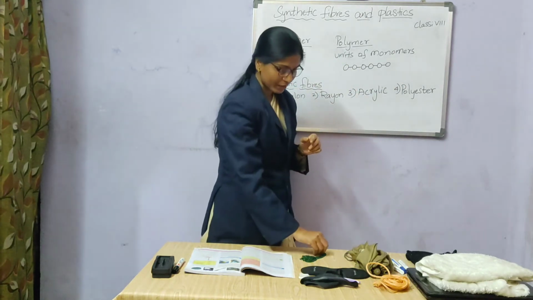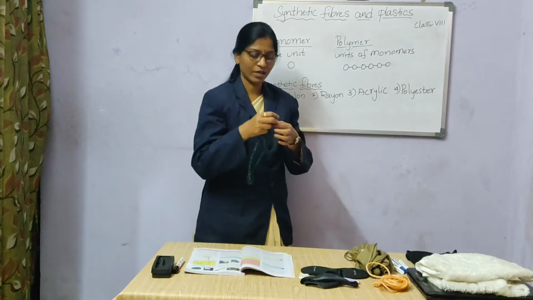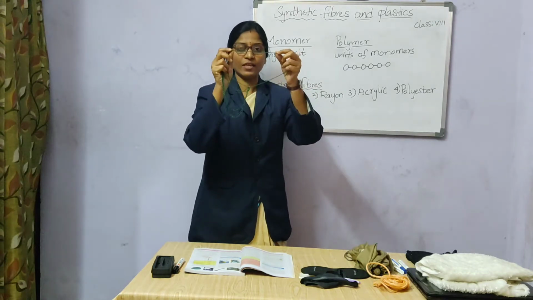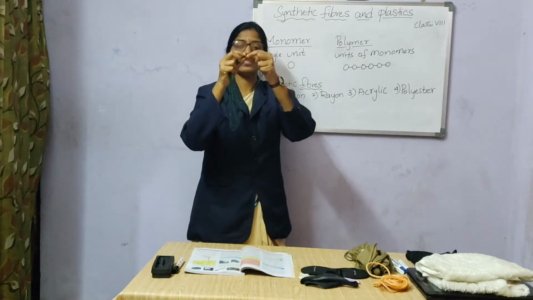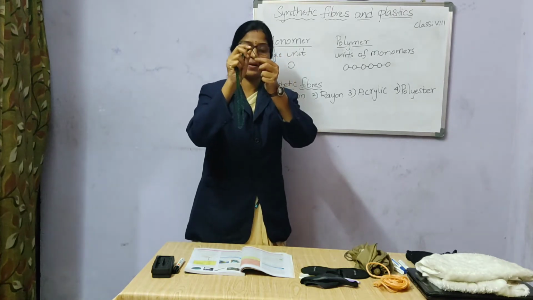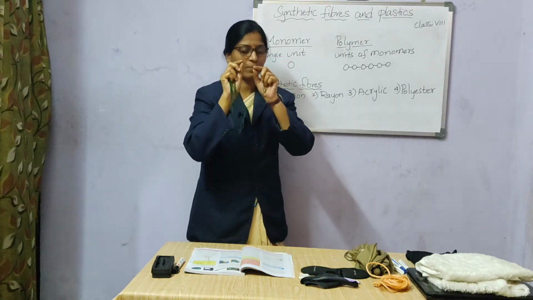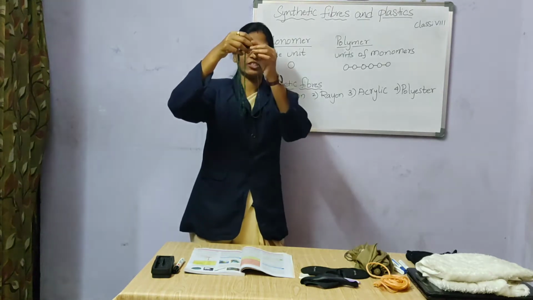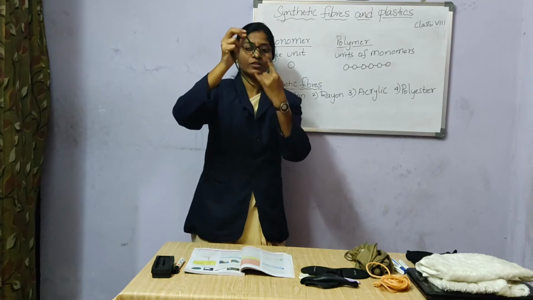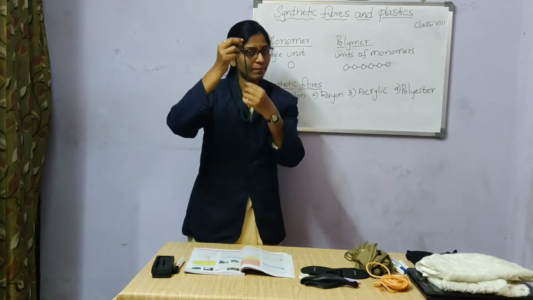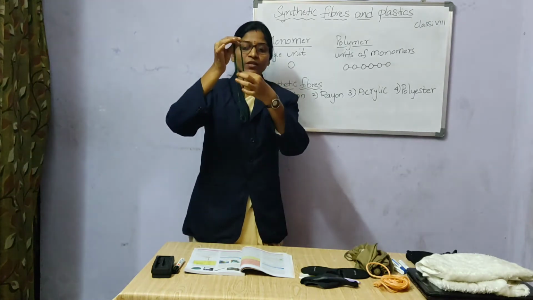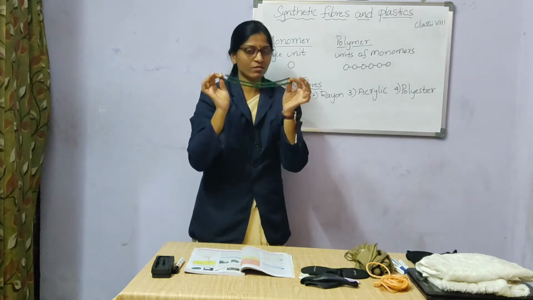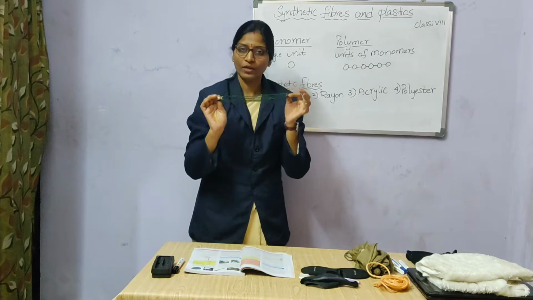For example, you can see a chain made up of beads. Here you can see the beads. If it is a single unit, a single bead, then it is called a monomer. They are all joined together to make up a chain like this. So it is called a polymer because it is made up of a combination of monomers.